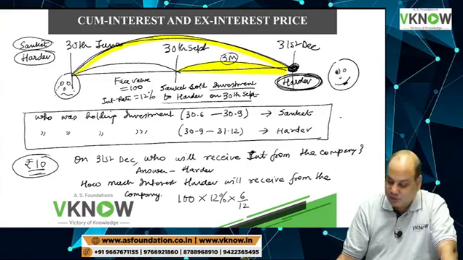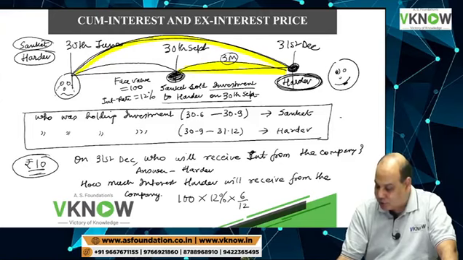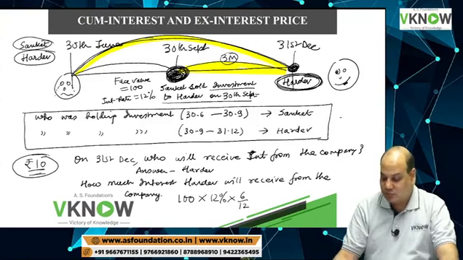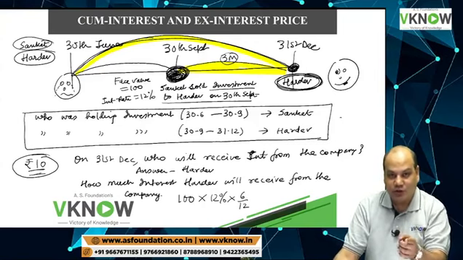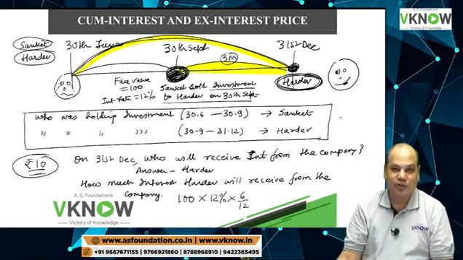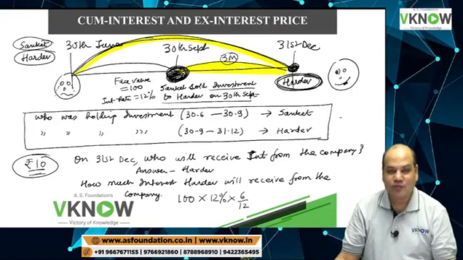Oh my God. So, what will be the deal on this date now? On 30th September, when the transaction took place between Sanket and Hardev, they will have a deal. Sanket will tell Hardev, see, you are going to enjoy the interest for 6 months, but I was holding the debenture for 3 months.